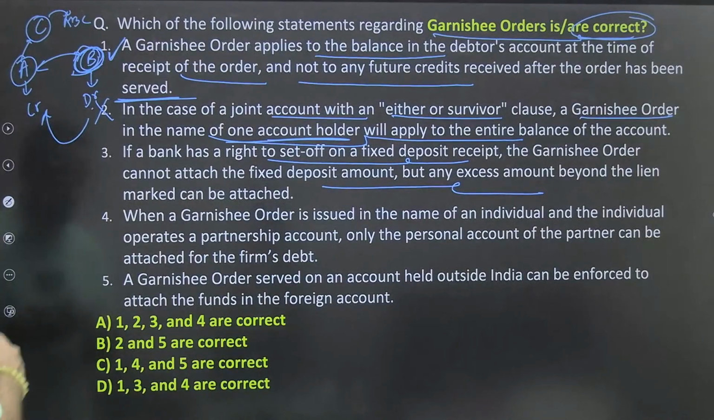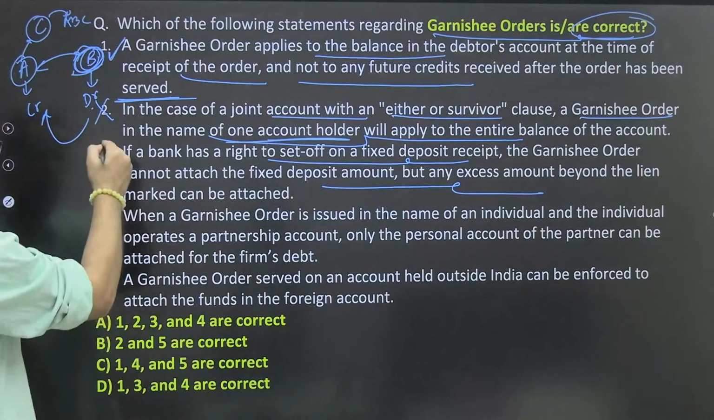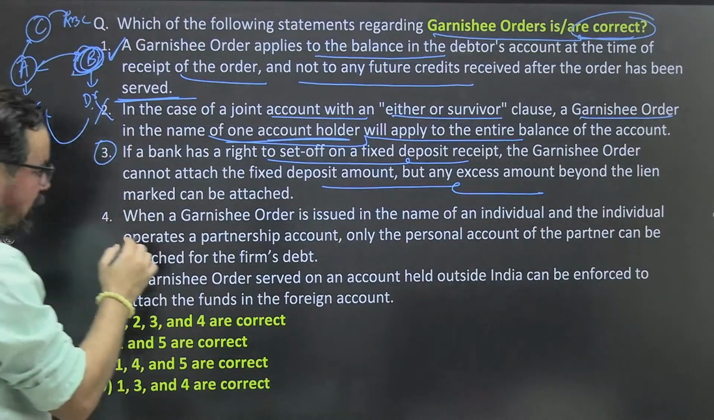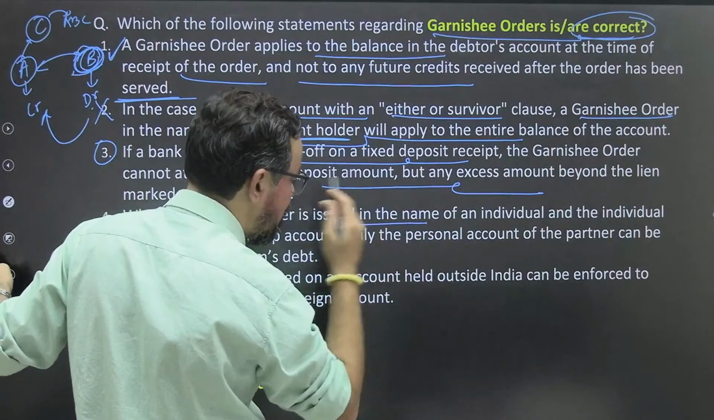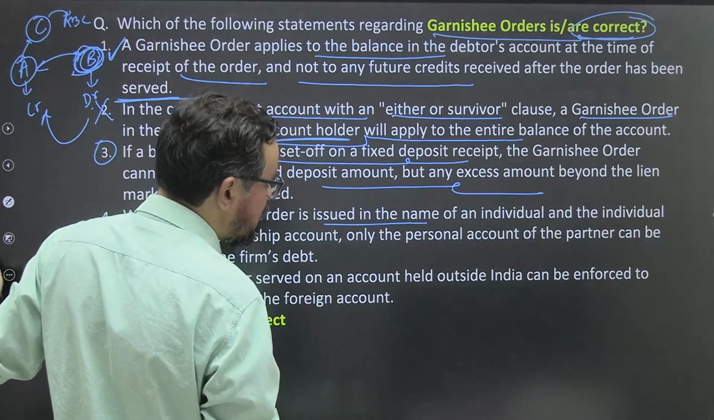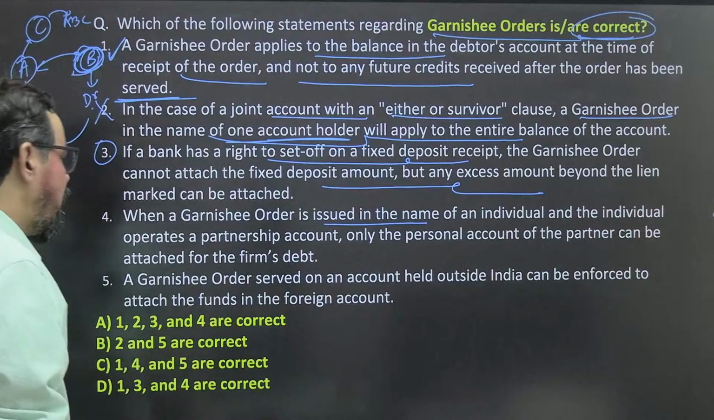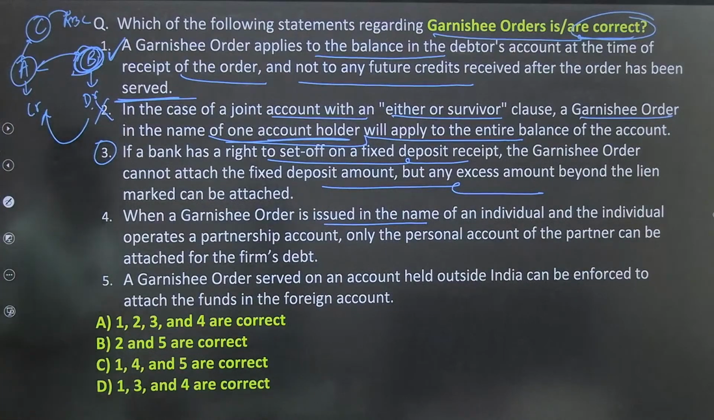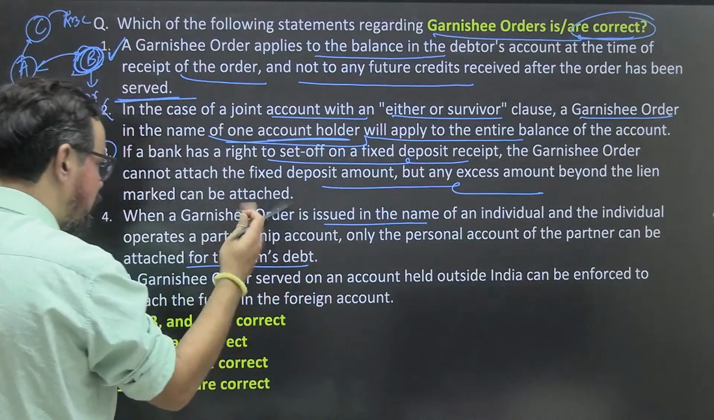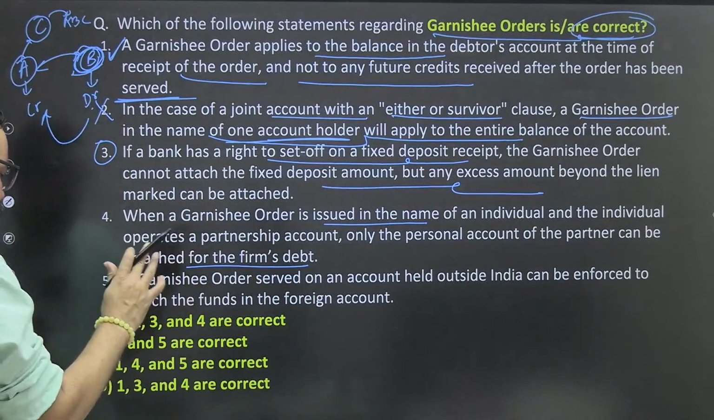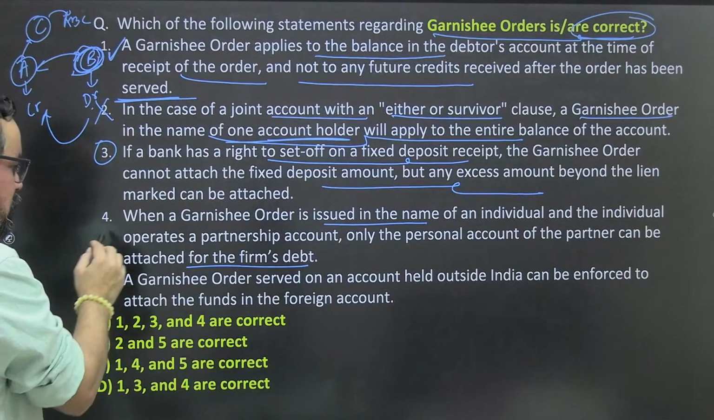Okay, what do you suggest about statement 3? I will discuss this one later. When a garnish order is issued in the name of an individual, the individual operates a partnership account. Only the personal accounts of the partner can be attached for the firm debt here. So if it is a firm debt, it will be like the partnership account itself. So this makes this statement also wrong.